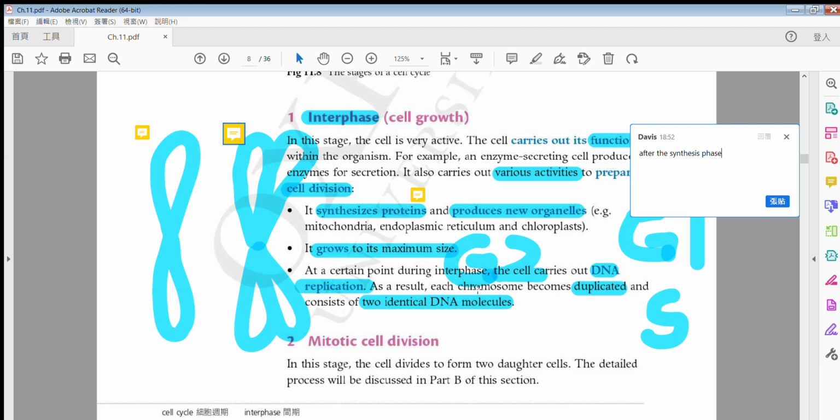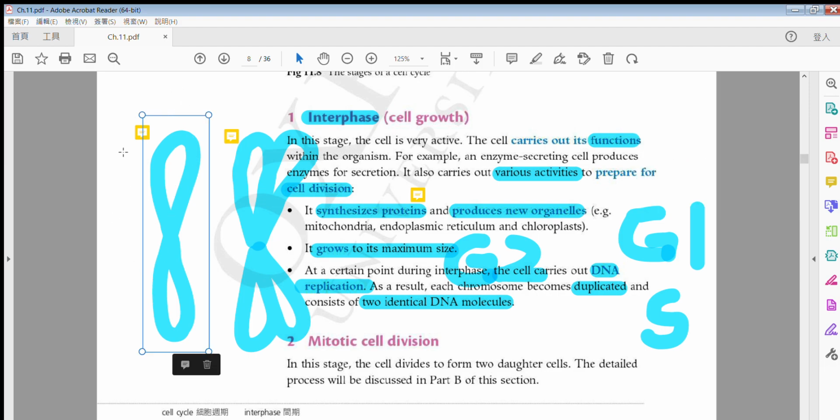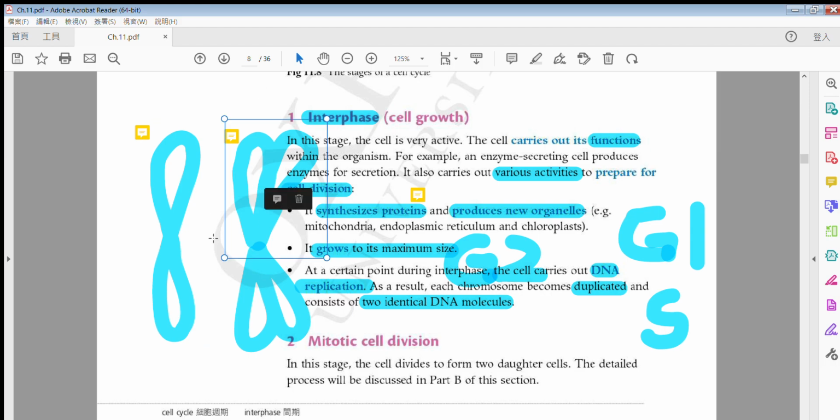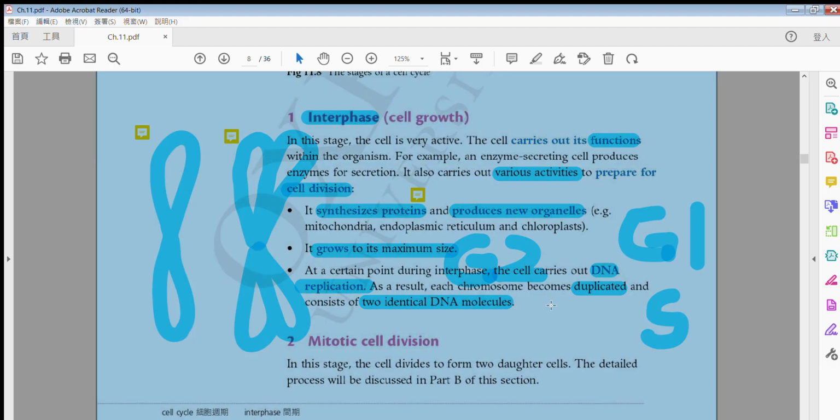The last thing about this diagram. Look at this diagram here. How many chromosomes can you see? The answer is one chromosome. And then look at the graph here. This whole thing, how many chromosomes are here? The answer is also one chromosome. Make sure you are clear. If there is no question, let's move on.